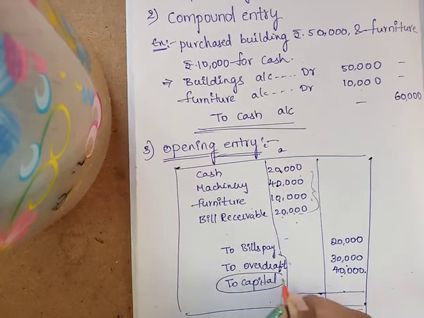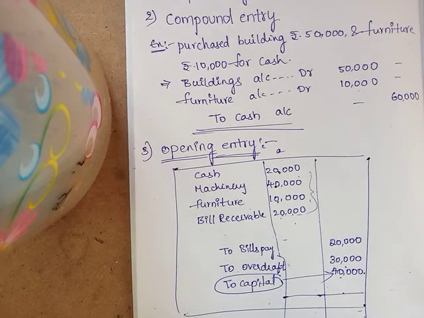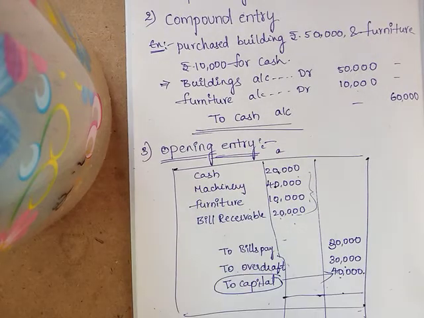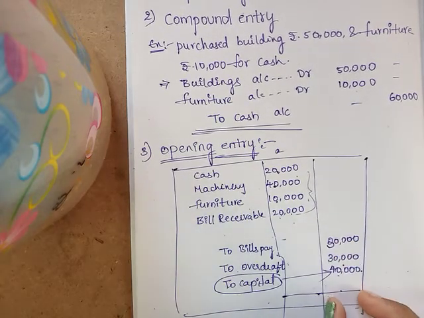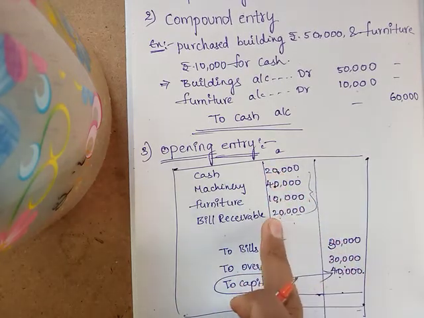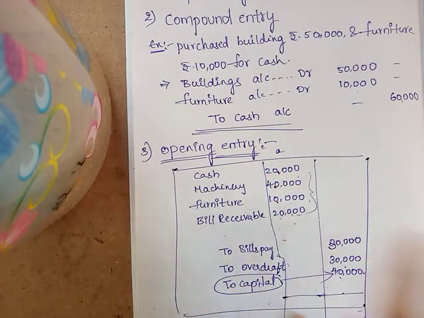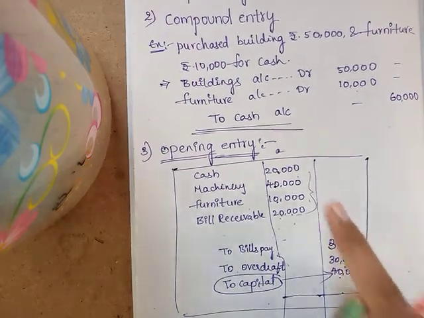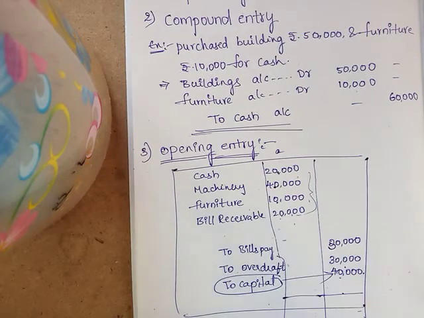Suppose the bills payable is 30,000. Okay, so the total of the credit side is how much? 1 lakh, and the total of the debit side is 90,000. Does it tally? No. Suppose the credit side is more than the debit side, the difference amount is known as goodwill.